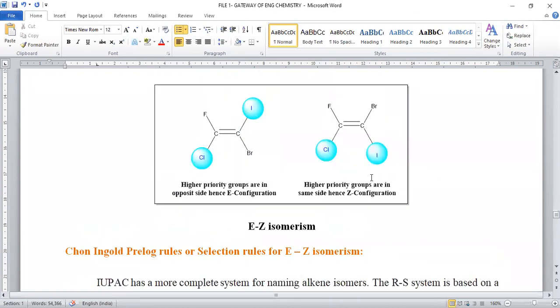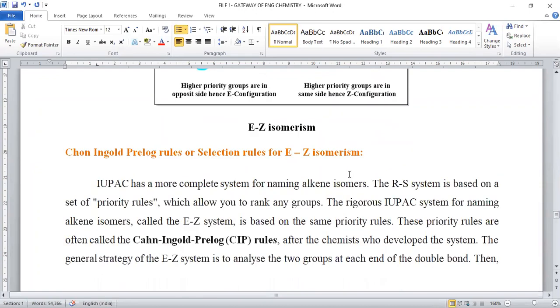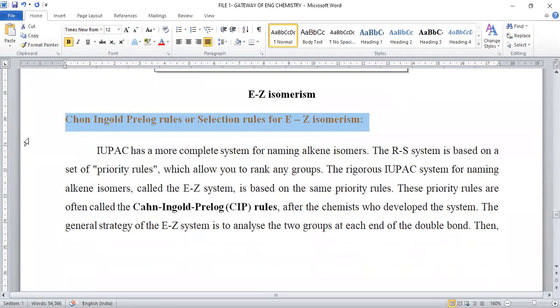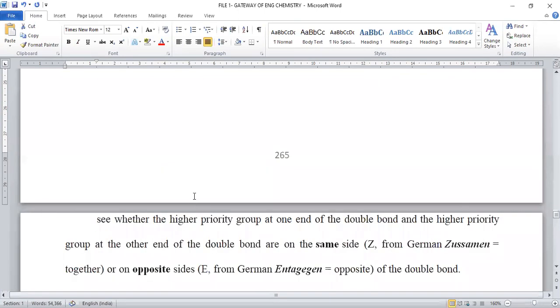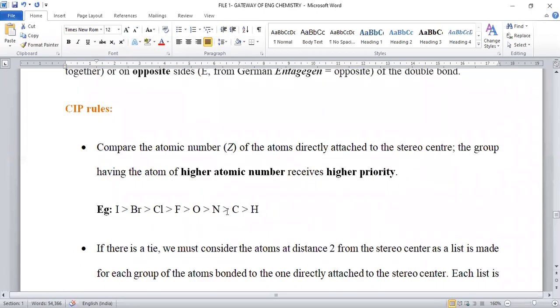Now, let us see how we can assign which is the higher priority group and which is the lowest priority group. In order to assign numbering, the Cahn-Ingold-Prelog selection rules are provided to us. These priority rules or selection rules are guidelines for assigning EZ nomenclature and consist of different postulates.